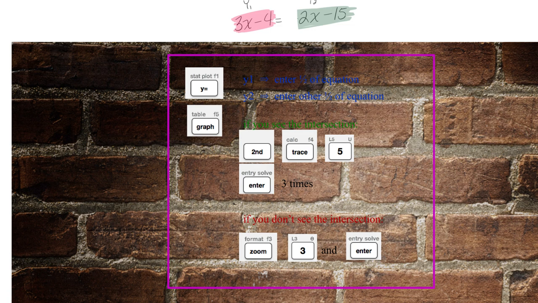Guys, I need you not to be talking because I got people who are asking questions. Now, once you've got the intersection, second trace 5, enter 3 times. Trust me, you want to get to know that very well. And what do you get for your x? Negative 11. Yes. Do I click 5 or go down? Oh. Push 5, enter 3 times.